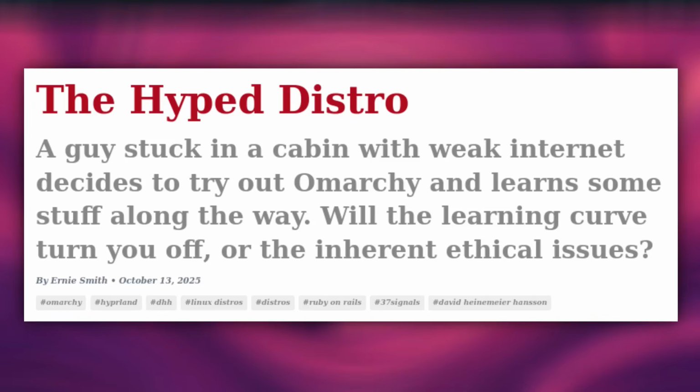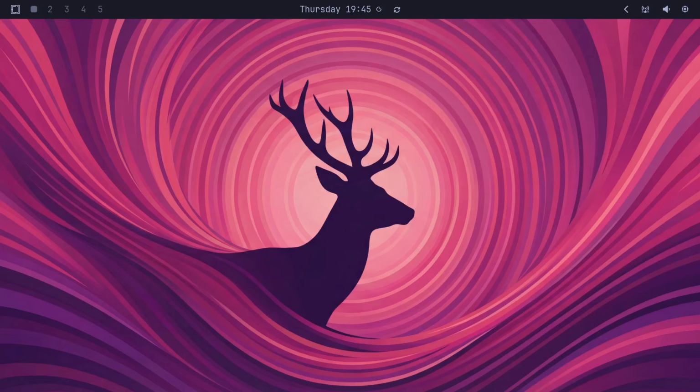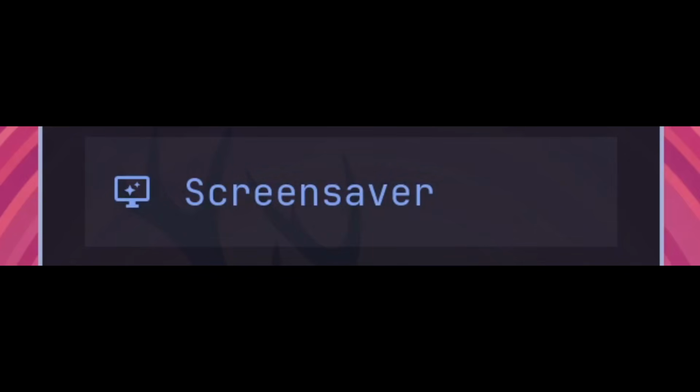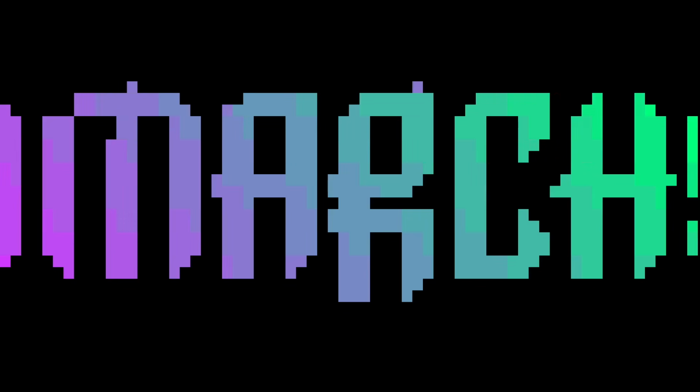I knew a little bit about it, and I believe it has a custom screensaver. So we go ahead and press Windows Escape, and this system menu comes up. Let's just go ahead and click screensaver. And yeah, this really reminds me of like cmatrix or a Hollywood command kind of thing. Oh, and you can see it forms the Omarchy logo. Granted, it gets cut off, but that's fine. Honestly, this looks really nice. This is a really good screensaver.